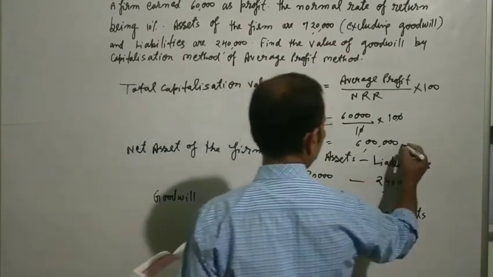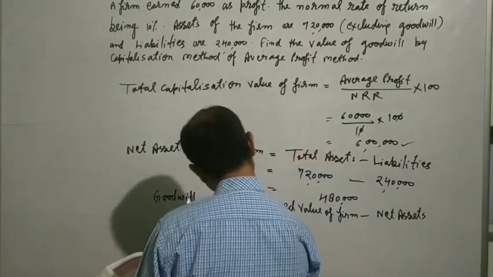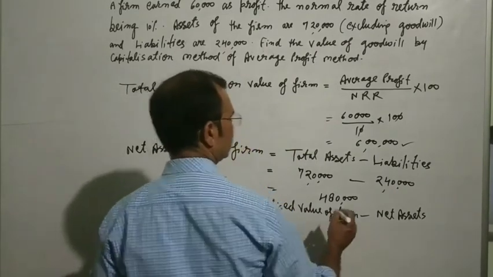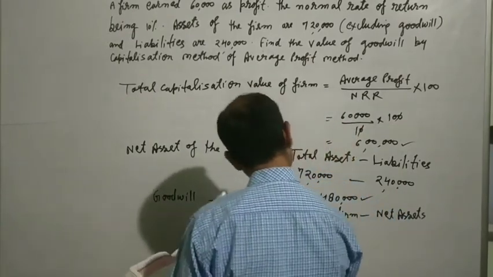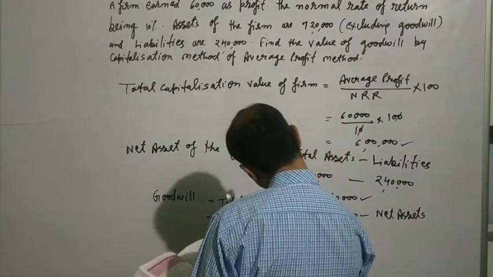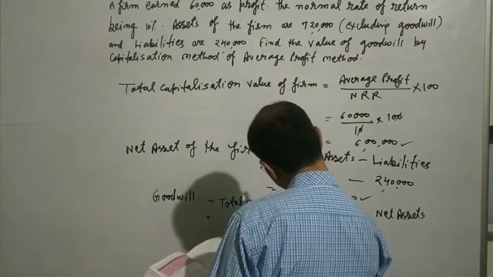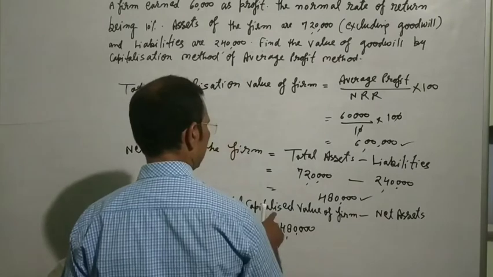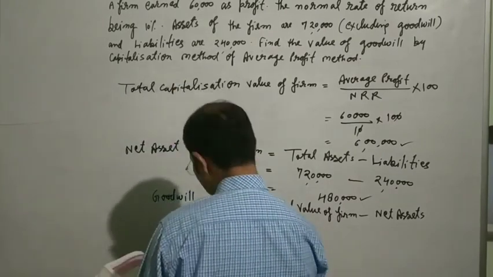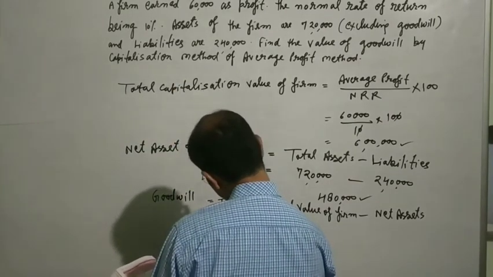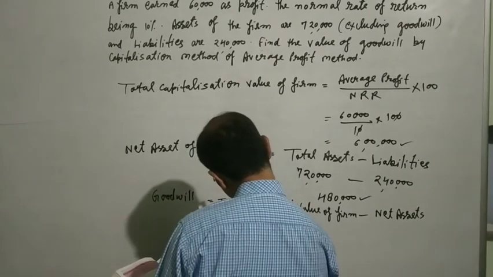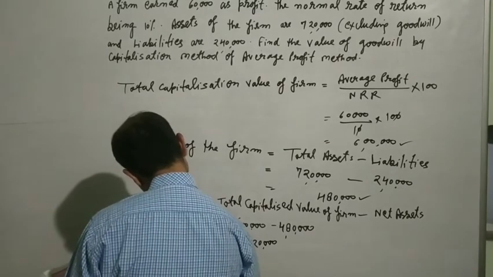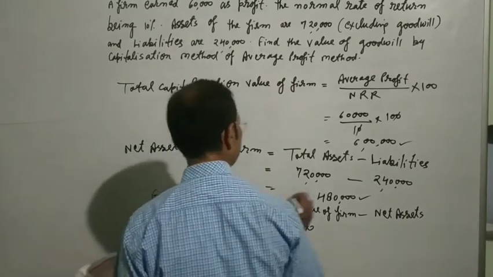Total capitalized value we have found is 6 lakh, and net assets we have calculated as 4,80,000. When we deduct net assets from the total capitalized value of the firm, the amount will come to 1,20,000. In this way we find the amount of goodwill in the capitalization method of average profit.